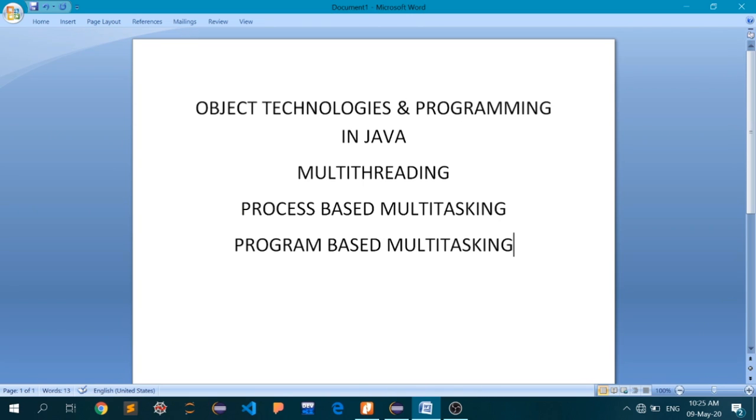Now what are these two types of multitasking? You might have seen that nowadays your systems are multi-core. Your systems include multi-core processors as the brain of your systems. So in day-to-day life you must have seen that you are playing a video on some VLC player, and side by side your torrent is downloading some movie, and alongside you have also opened up a text editor for doing something, or a Microsoft Word file, as I am doing right now. So there are more than one process that are being executed at a single time.